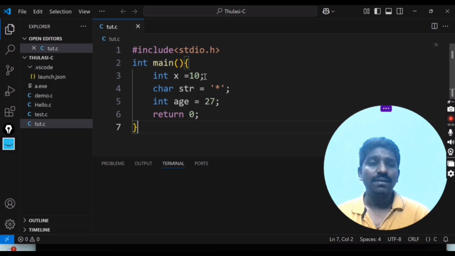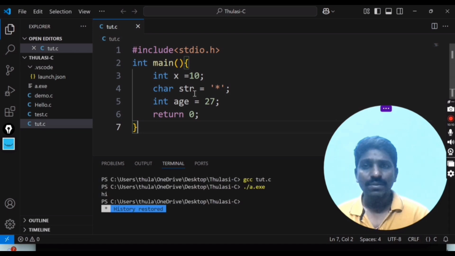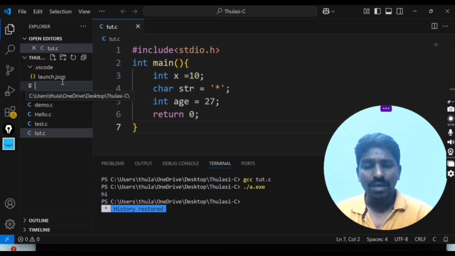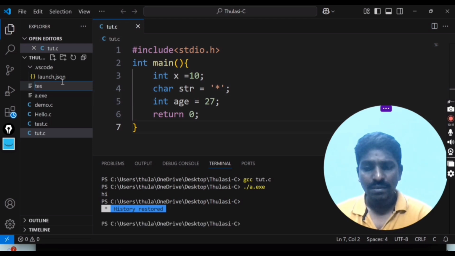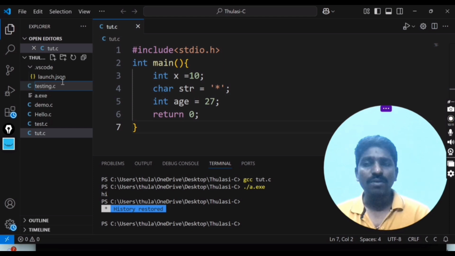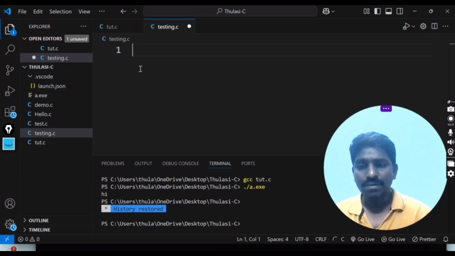This is the file name, otherwise I have to create another file name for your purpose. I take testing.c. A C program always ends with .c. I clear here and write hash include stdio.h, then int main.